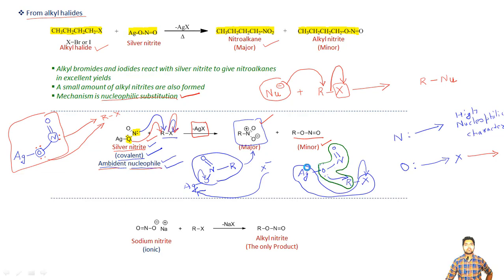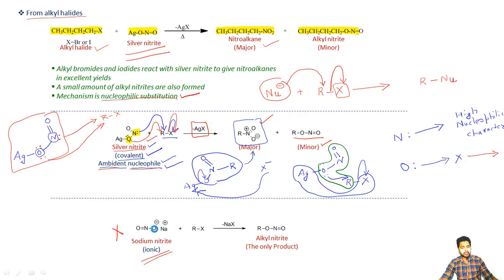One more thing I want to add here is, if instead of silver nitrite we add sodium nitrite, which is not a covalent compound but is purely ionic in nature, in that case we will not get any nitro compound or nitroalkane. The reason is that this is not an ambident nucleophile, because the negative charge is concentrated only on the oxygen atom.